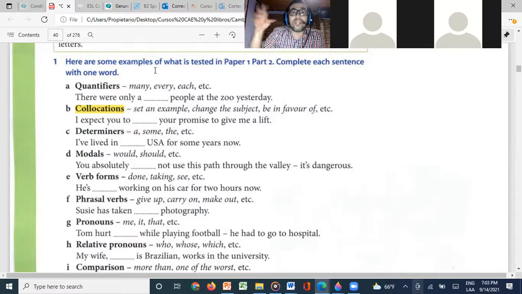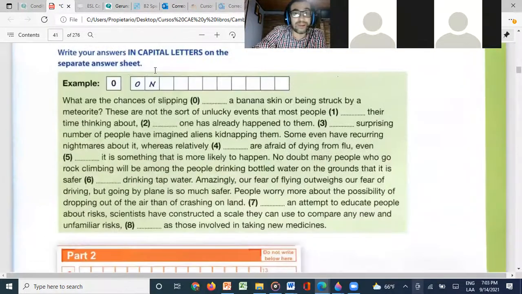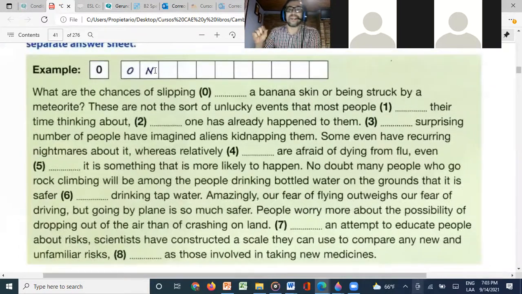So we need to know based on our knowledge, we need to just put some of these words. Okay. So because in this one, they don't give us any option, right? So maybe it's a little bit more difficult because they don't give us options. Based on our knowledge, we need to know what to put in, right? Which word. It's gonna be always one word, right? So that's what we're doing here.